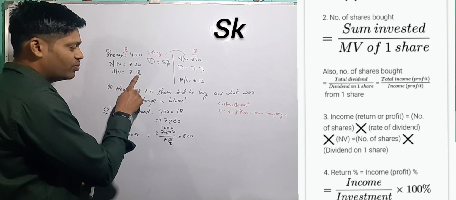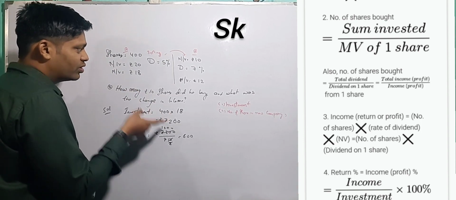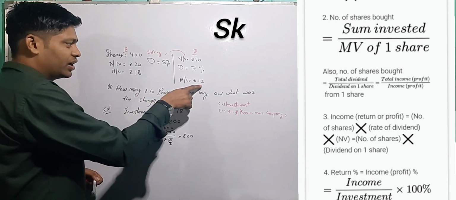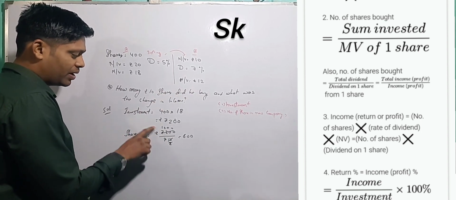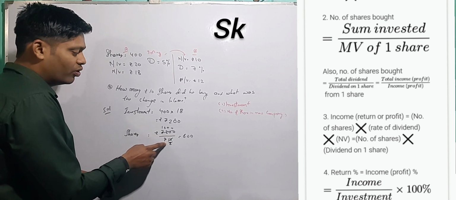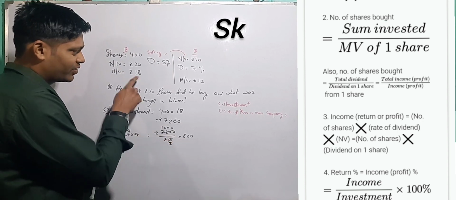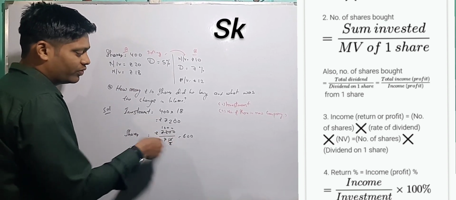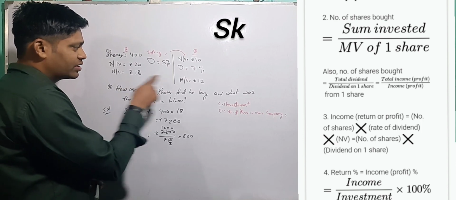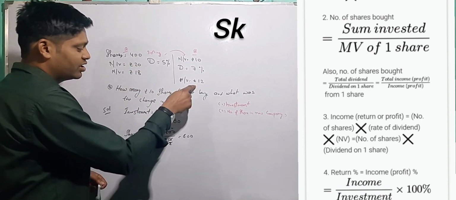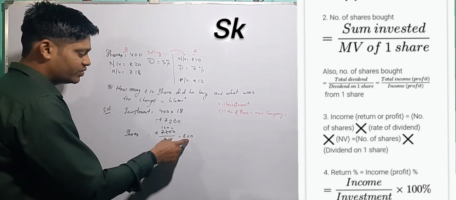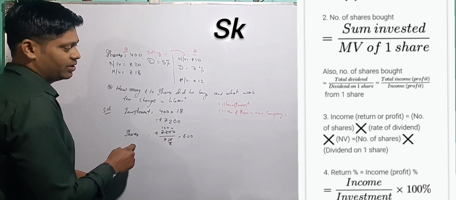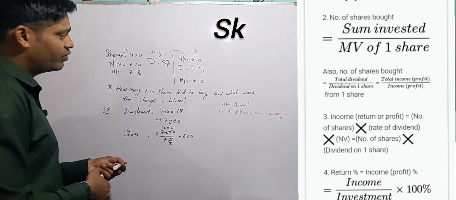If market value is more, the number of shares will be less, because we are dividing investment by market value. So the denominator is more, so the total will be less. In this case, the denominator is less, so the total will be more. Your denominator is more in the other company, that's why the shares are less. The shares are more here. So 600 is the number of shares which we are going to get from this new company. Now we got the shares.